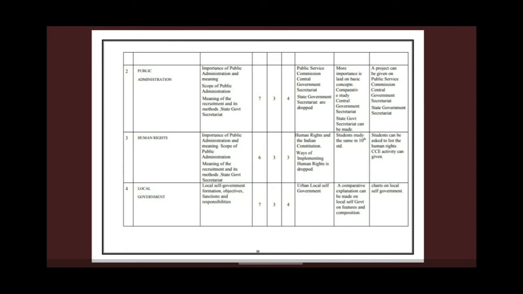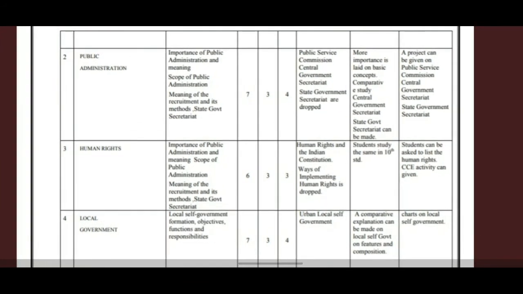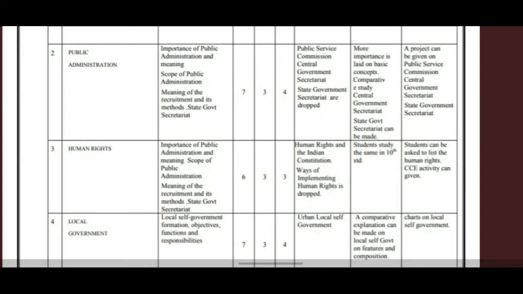Now the second chapter is Public Administration. In this, the subtopics are importance of public administration and meaning, scope of public administration, meaning of recruitment and its methods, state government and secretariat. In this, public service commission, central government secretariat, state government and state secretariat are dropped.